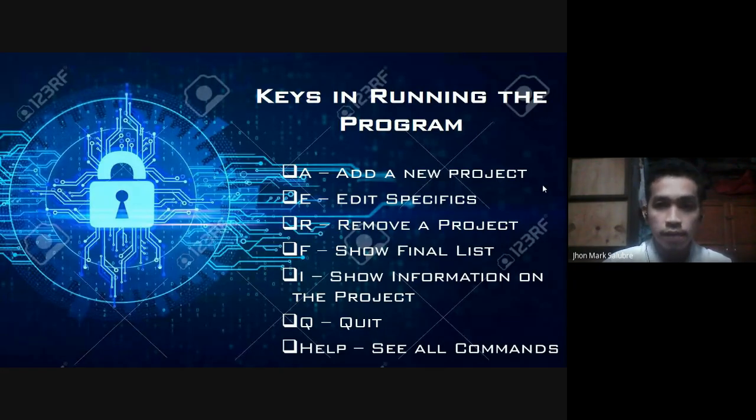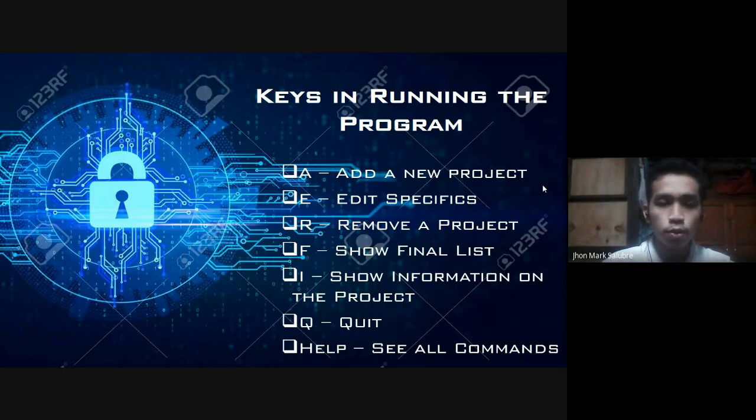A stands for add a new construction project. Whenever you want to add another project, you are going to press A. And E is to edit the specifics. These specifics are the information that is present on the previous slide. R stands for remove a project. When you want to permanently remove a project, if you think that it is unnecessary in the program, then you will press R. F stands for show the final list.